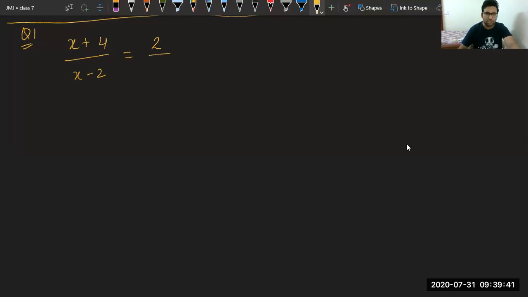You can write this as 2 upon 1. Now what will we do? We will do cross multiplication. This 1 will multiply here, this will multiply here. Actually, this is not in your course. If you want, I can skip this also, or you can cut this also. What we do now, we multiply this 1 with this whole number and we multiply this number on this side. It is known as cross multiplication. If you don't understand this, you can skip this right now.